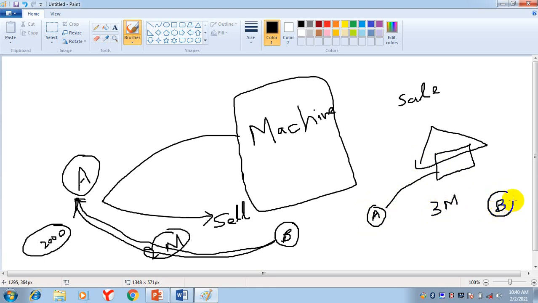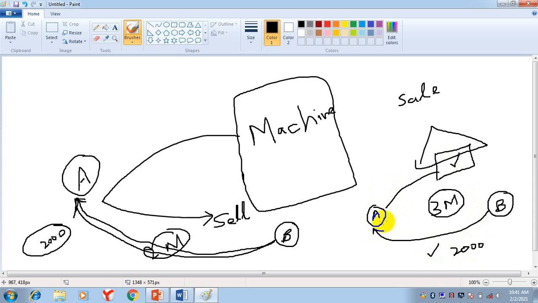But you also want to live in this house because you don't have any other house. So what are you doing? Selling it to B for $3 million and then taking it on lease from B, that I will live in this house and I will make you $2,000 monthly payment.